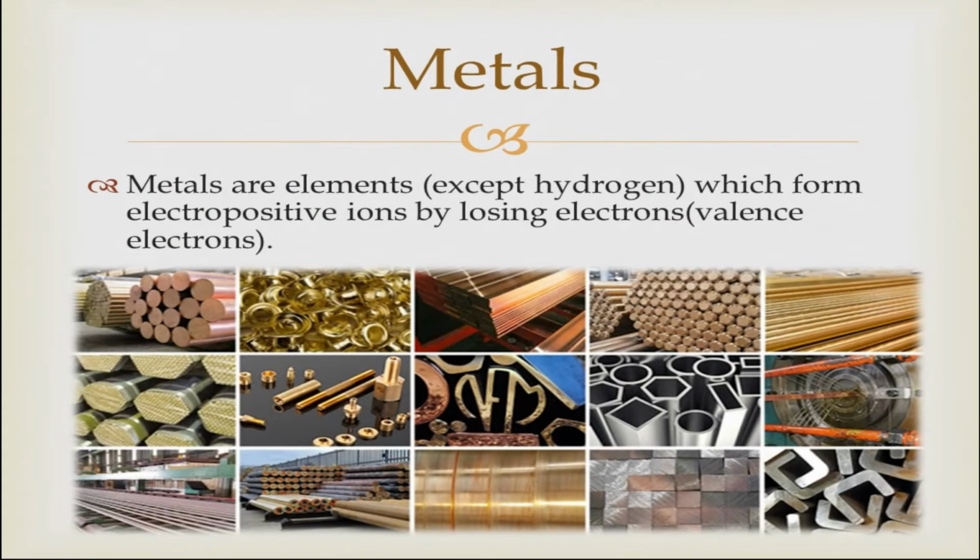Metals are elements except hydrogen, which form electropositive ions by losing electrons. Here "except hydrogen" is written because hydrogen is in controversy. Losing electrons here means losing valence electrons, no electron other than the valence electron. So we define metals as the elements except hydrogen which form electropositive ions by losing electrons.